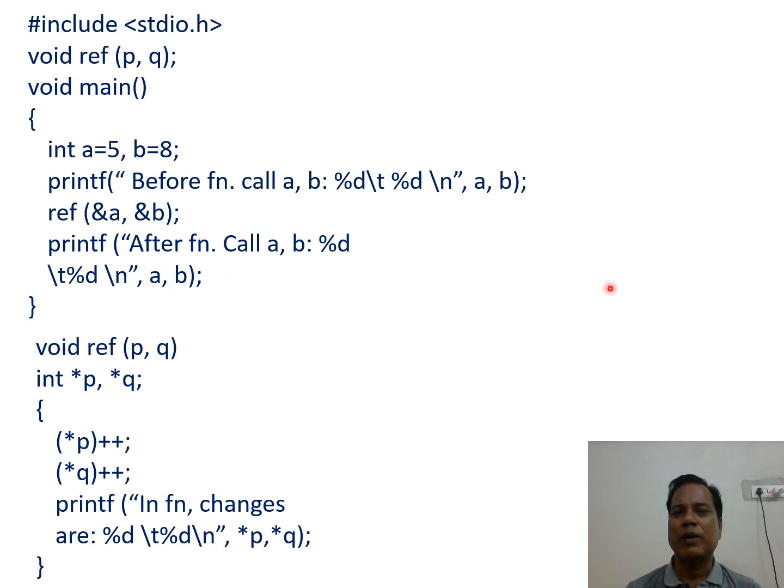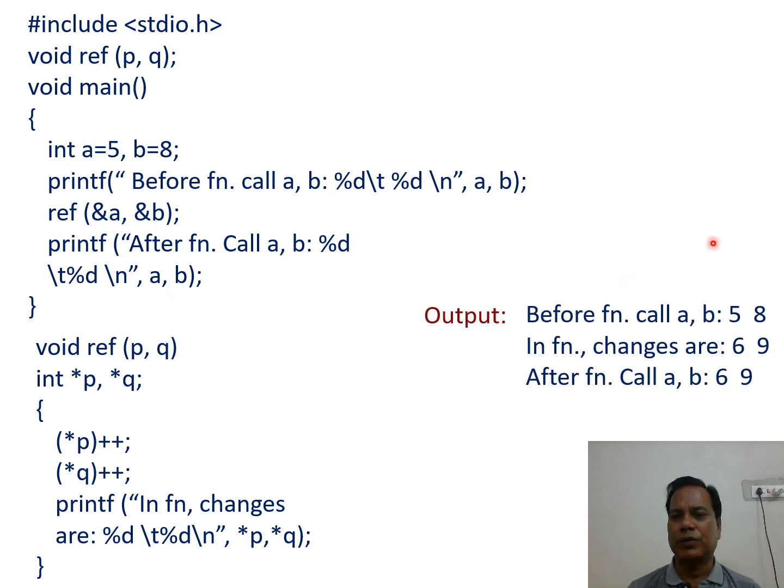So when this program is run, we get the output like this. Before function call a comma b colon 5 and 8. In function changes are 6 and 9. After function call a and b 6 and 9. So in this way we see that when we call the function by reference, the value of the variable in the function is going to be changed.